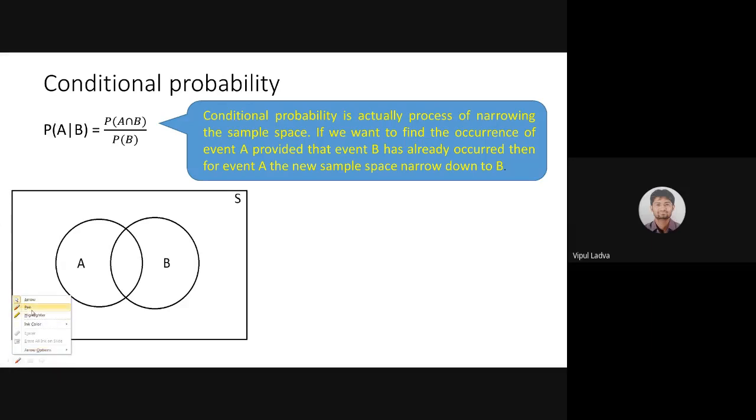Suppose this rectangular boundary is my sample space, and in that sample space I have identified two different events, event A and event B. This circle represents event B, this circle is representing event A. All the elements lying inside this are favorable cases for event A. All the elements lying in this circle are the favorable cases for event B, and all the elements lying in this particular portion are favorable for A as well as B. Am I clear to all of you?